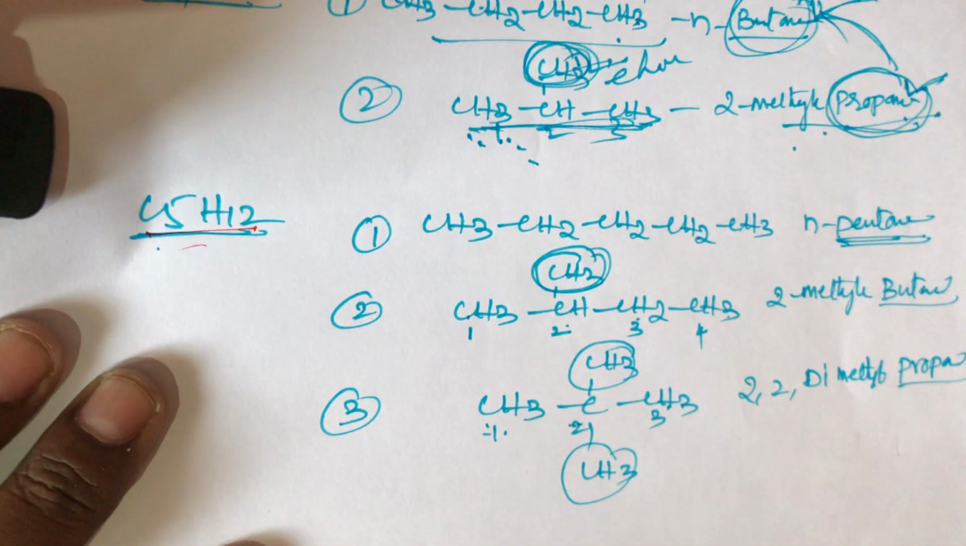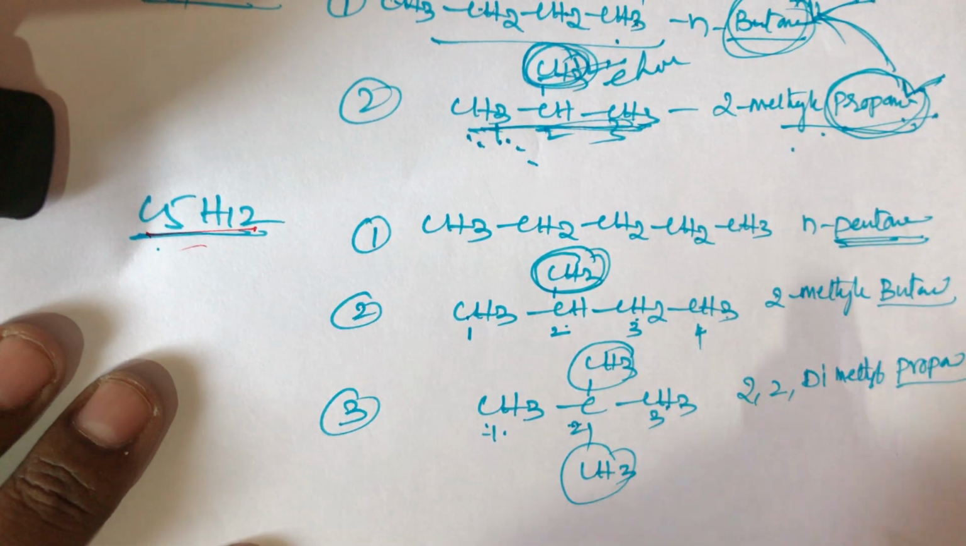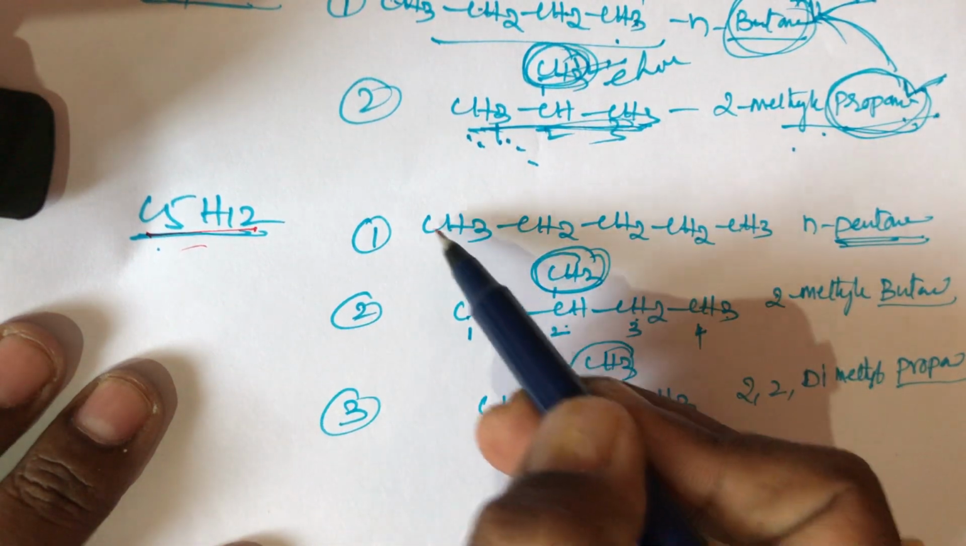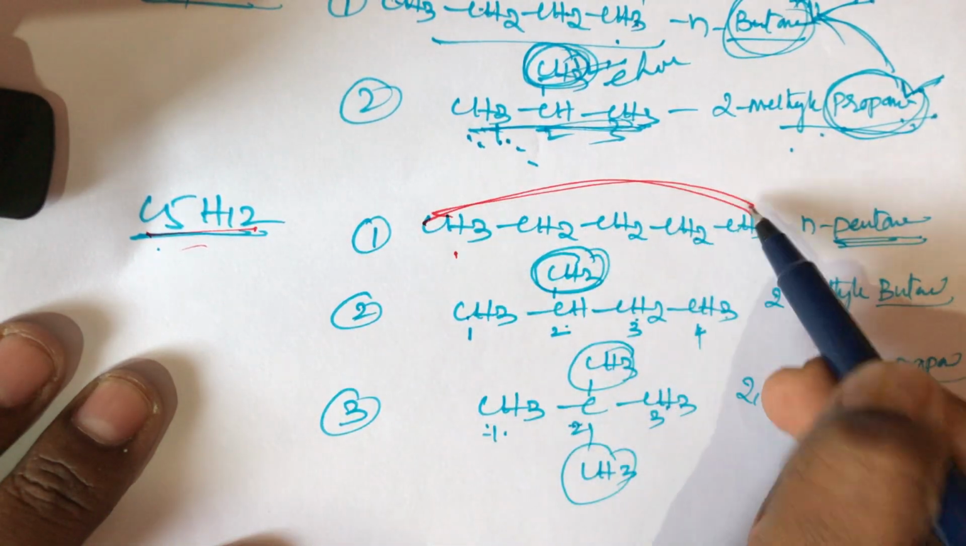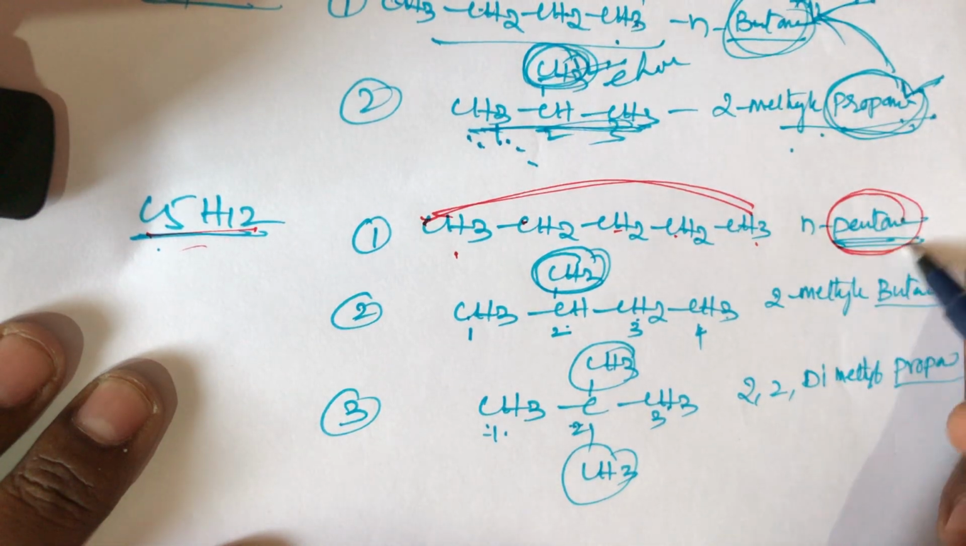So here three different structures are there. What I said: in chain isomerism the mother name should be different. That is the requirement. In the first structure the mother name is the parent name. The parent name means the longest chain, carbons 1 2 3 4 5, and this parent name is called n-pentane.